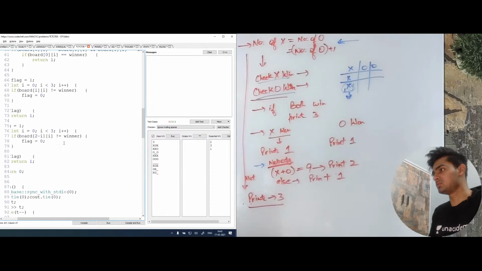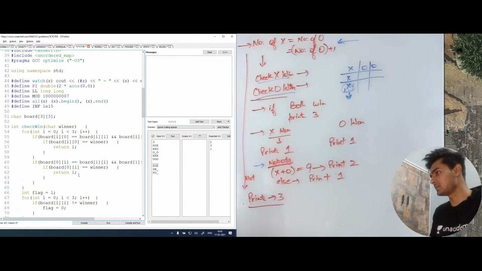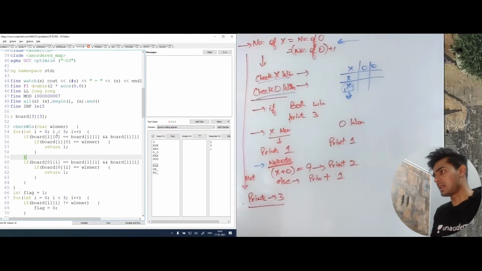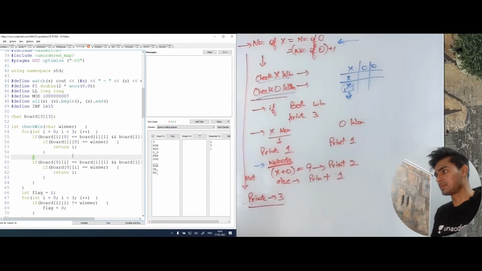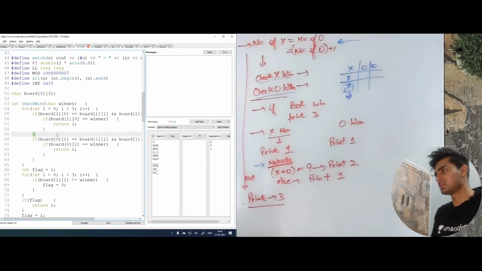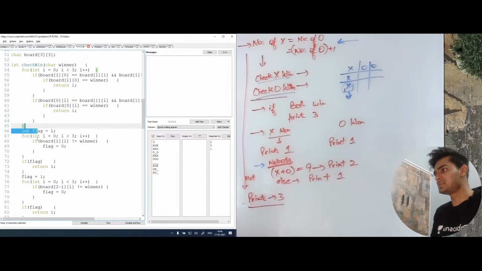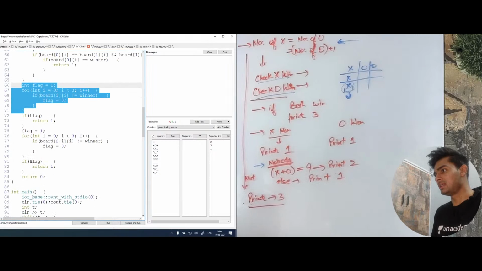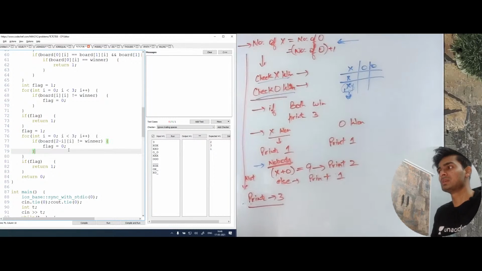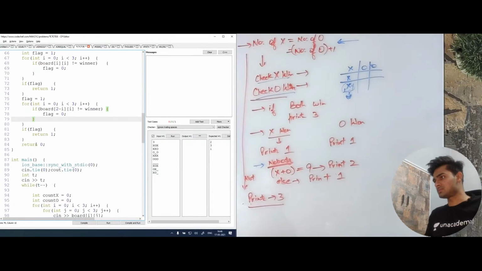So let me just show that to you. There are many ways to implement this. This is how I implement it. So basically, in this for loop, I'm checking all the horizontal lines and the vertical lines. So at this place, I think I'm checking all the vertical lines, so i0, i1, i2. This is a very standard function, so you can just look at what I've written. In this I'm checking all the vertical lines, and in this I'm checking all the horizontal lines, and then I'm checking, this is one diagonal, and then this is the other diagonal. So this is the code.